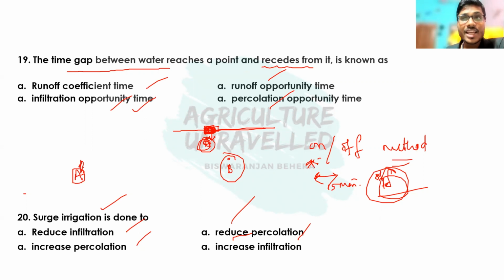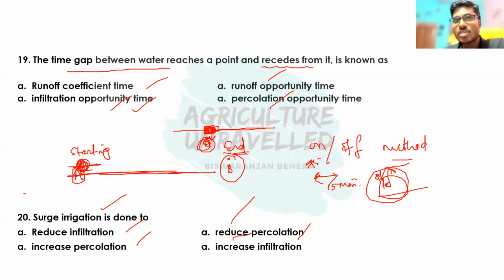Okay, so in case of normal surface irrigation, if A is present at the start, suppose it is the starting of the field and B is the ending of the field. This is the end of the field and this is the start of the field. In case of normal surface irrigation, the infiltration opportunity time will be more in case of A, because water will be spread on the surface and throughout the irrigation water will be present here.